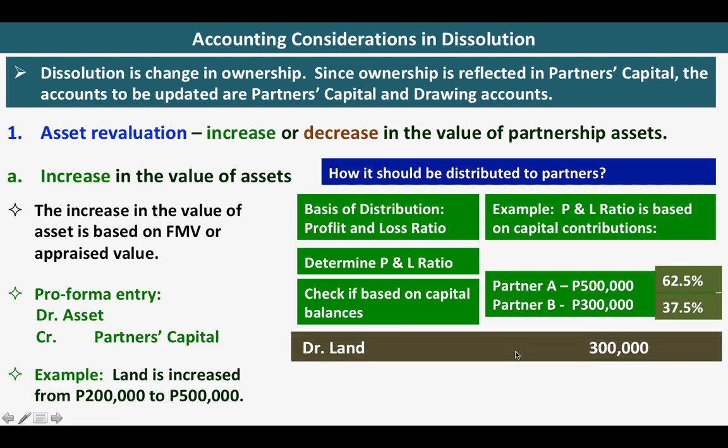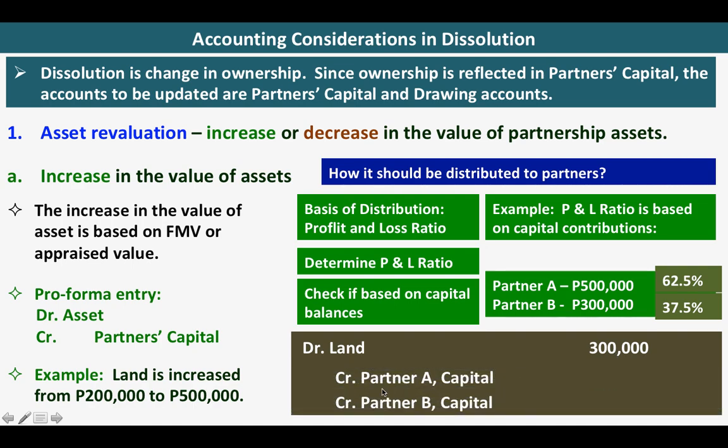So here, the increase in land is 300,000, so we will debit land 300,000, and then we are going to distribute the increase of 300,000 to partner A and to partner B based on the profit and loss ratio, which are 62.5% and 37.5%. Multiplying 300,000 by 62.5%, you will have 187,500, and 300,000 times 37.5%, you will have 112,500. So this will be your entry.